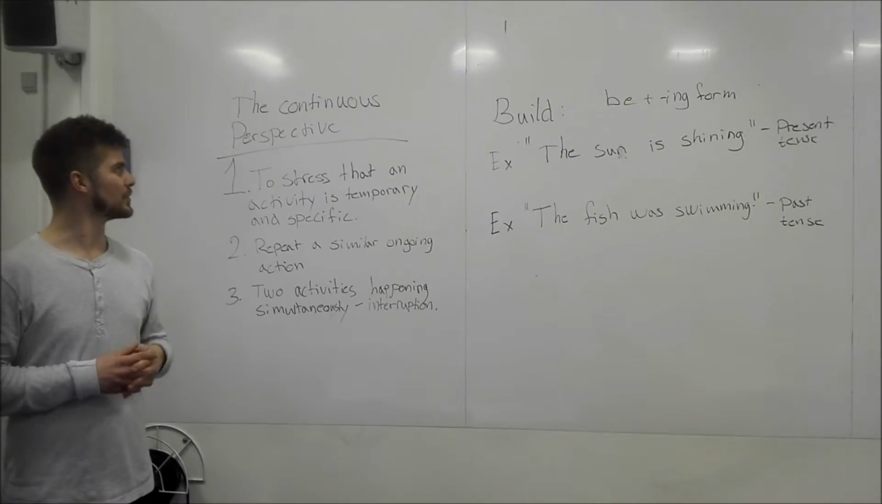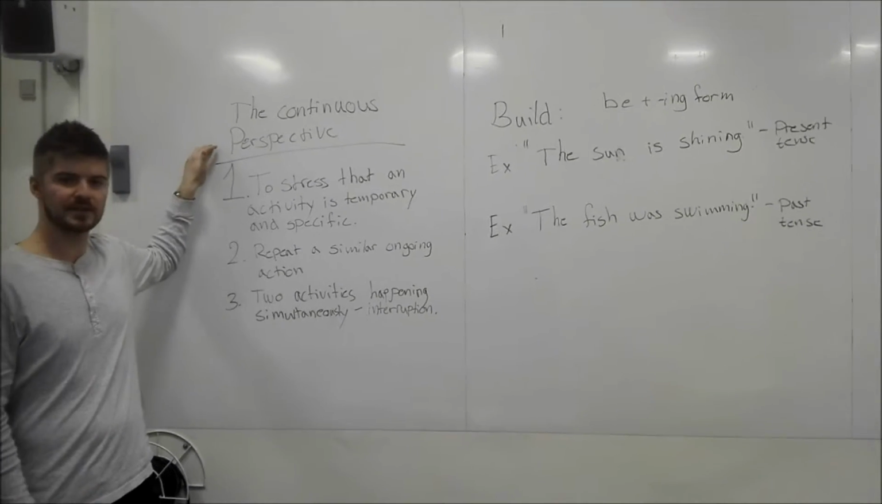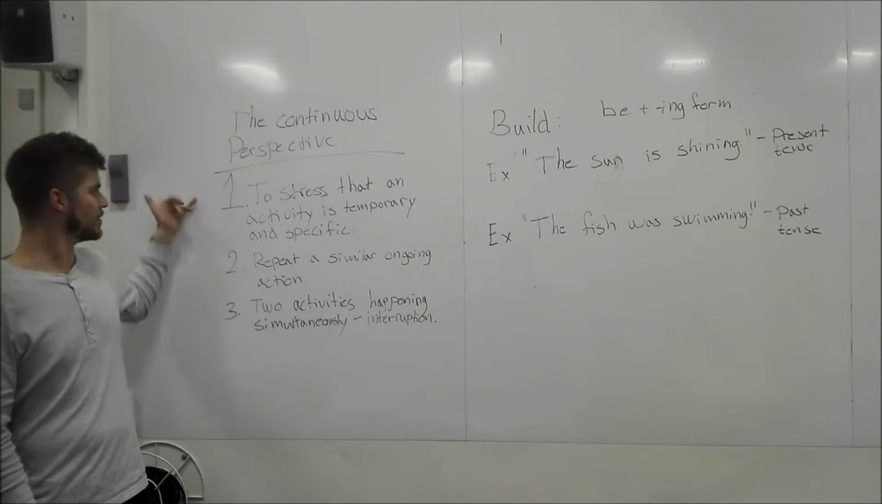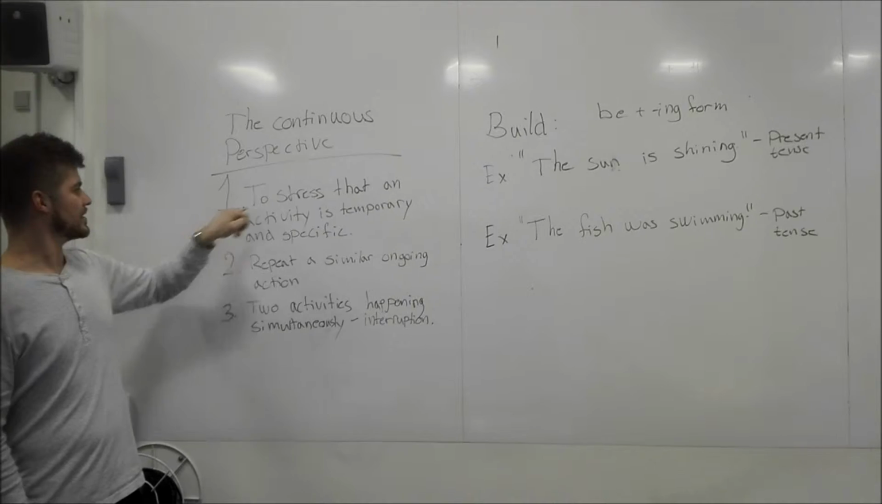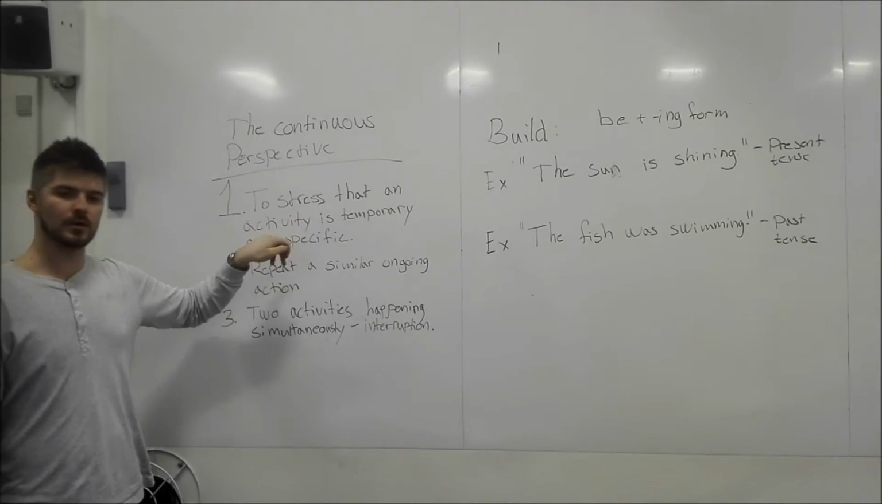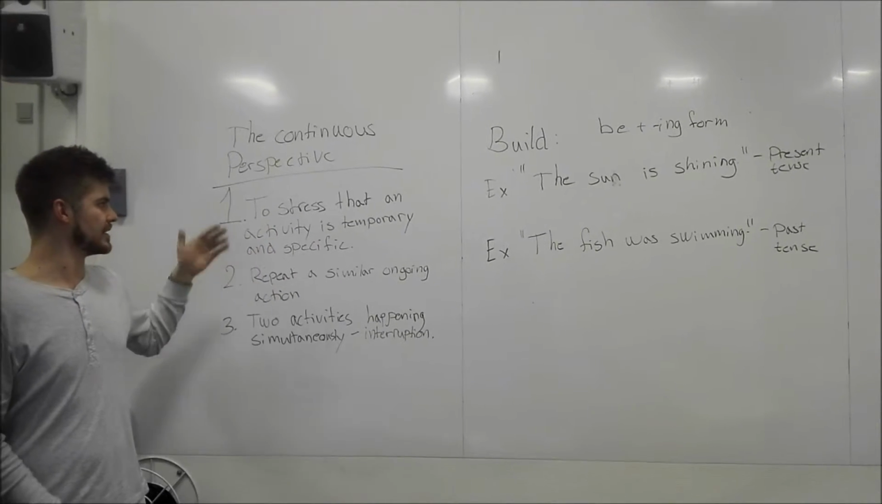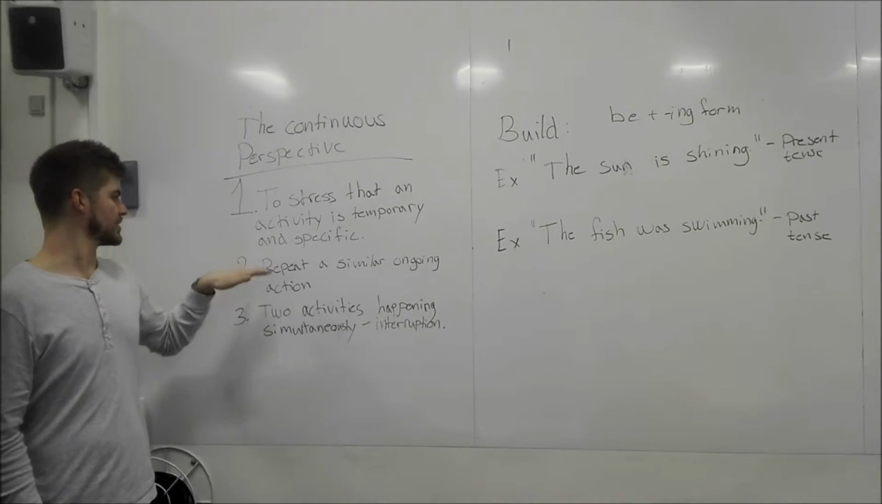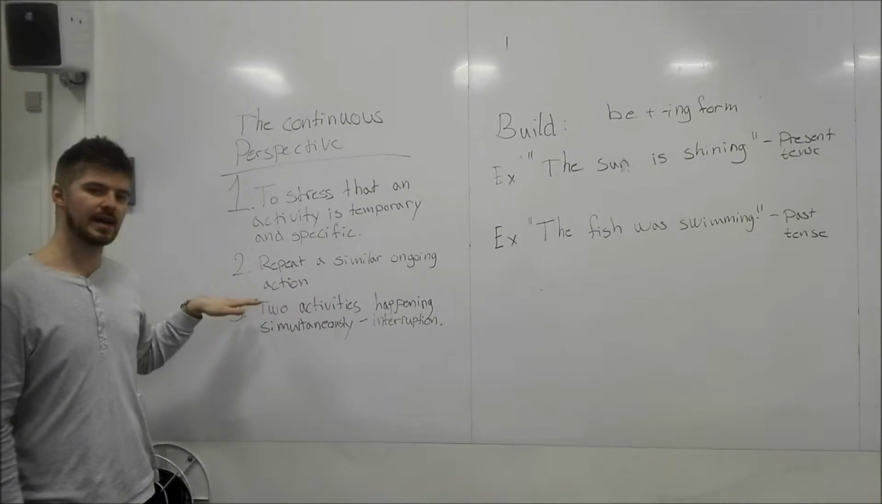Hello class, I'm going to talk about the continuous perspective, and there are three essential parts to this, and I'm going to go through them right now. Number one is to stress that an activity is temporary and specific. That could be, the dog is barking, for example. Number two is called repeat, similar, ongoing action.